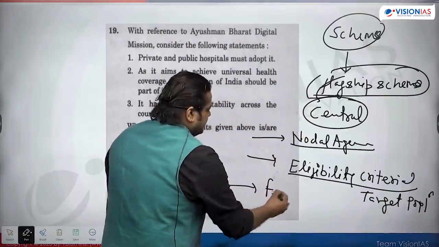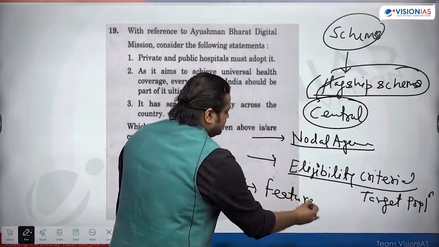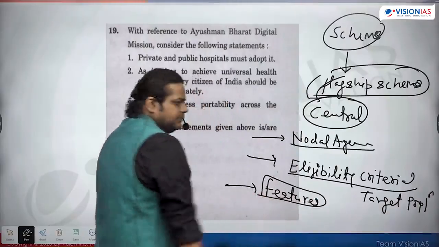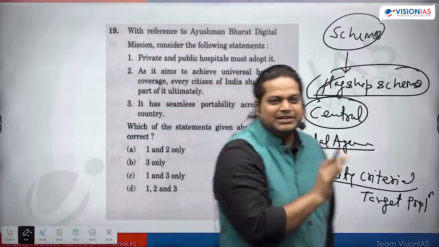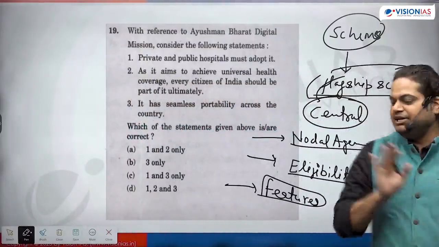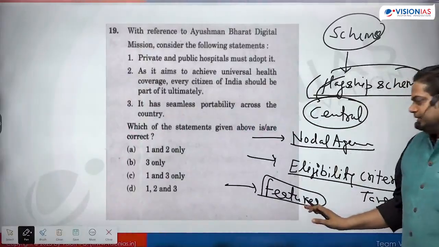Then they ask about features. They will provide one statement asking whether it is a feature of the scheme or not, and we need to mark it correct or incorrect.